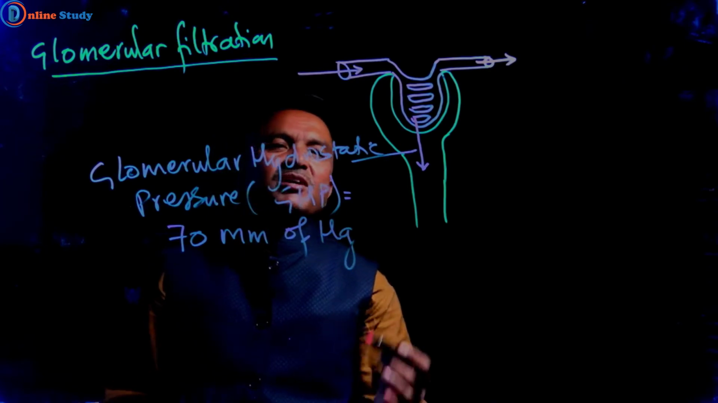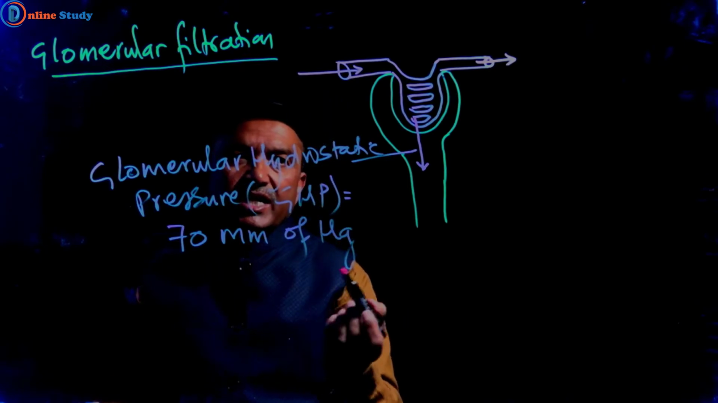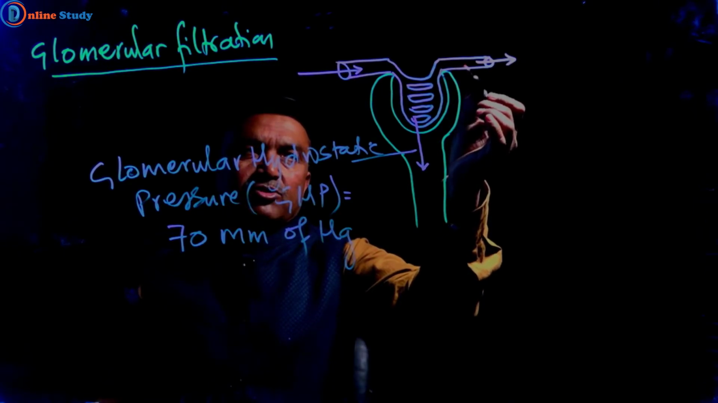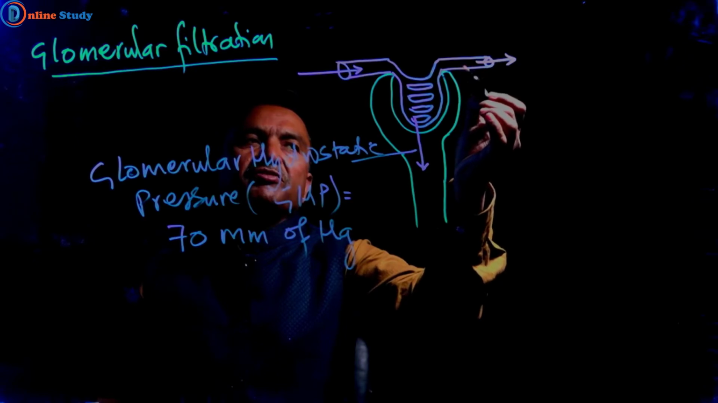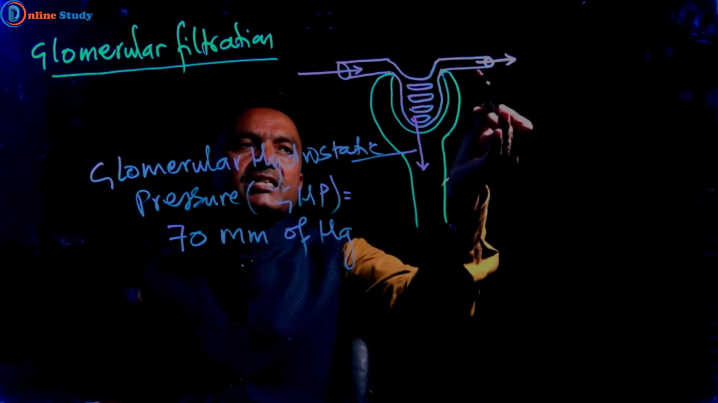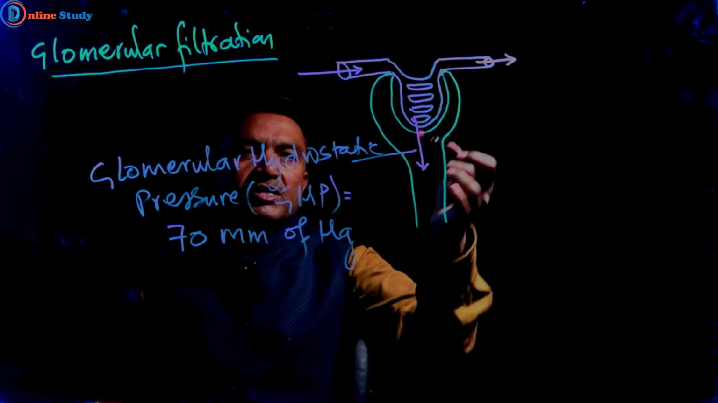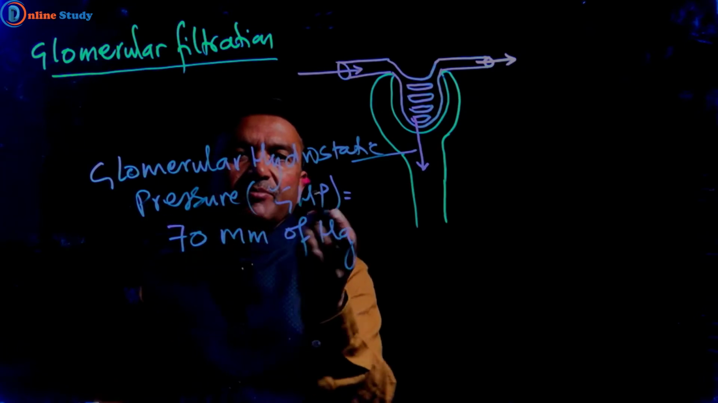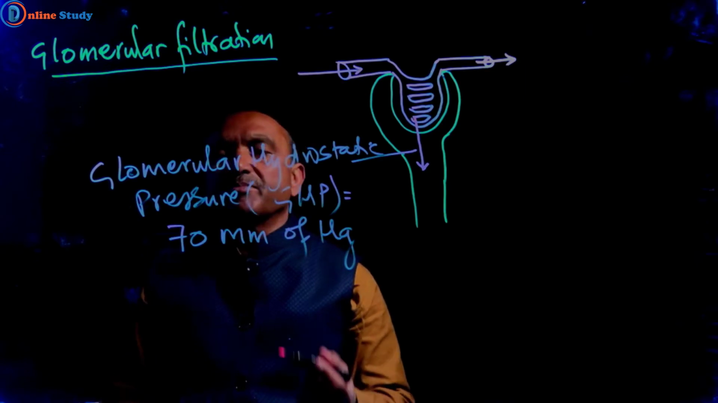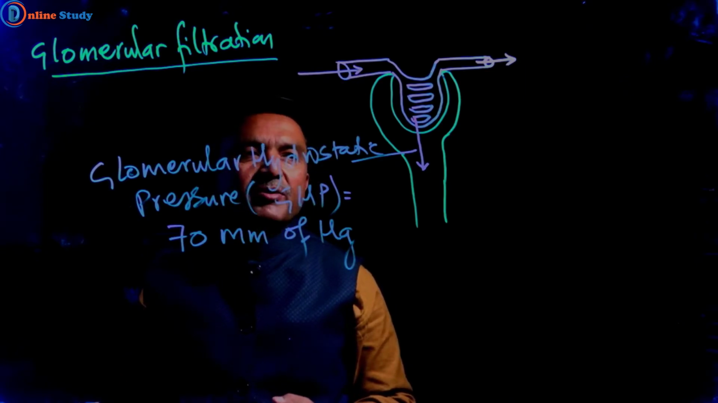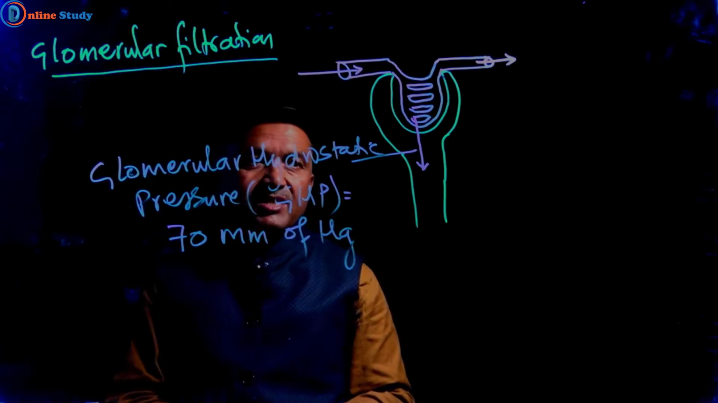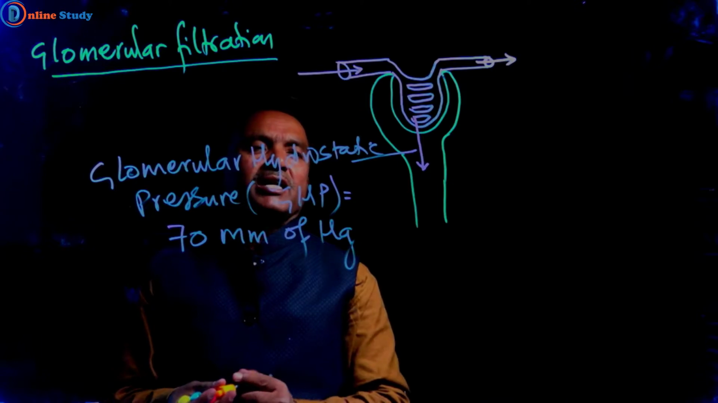Now this 70 mm of Hg is pressure created due to less diameter of efferent arteriole. Here the afferent arteriole has greater diameter and efferent has less diameter, and glomerulus has fine capillaries. So here pressure is created that is known as glomerular hydrostatic pressure, equal to 70 mm Hg. Now this GHP is opposed by two pressures.